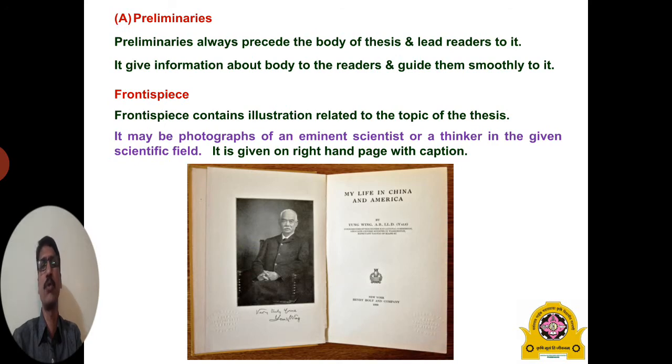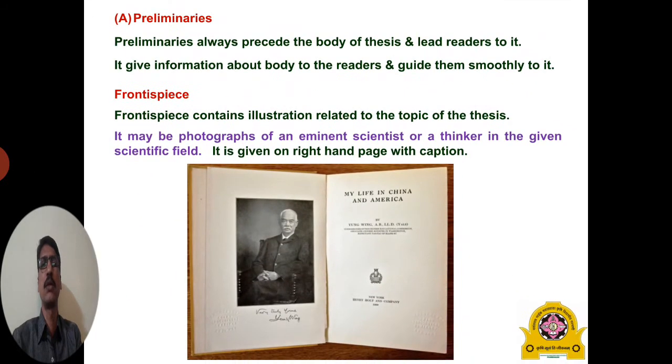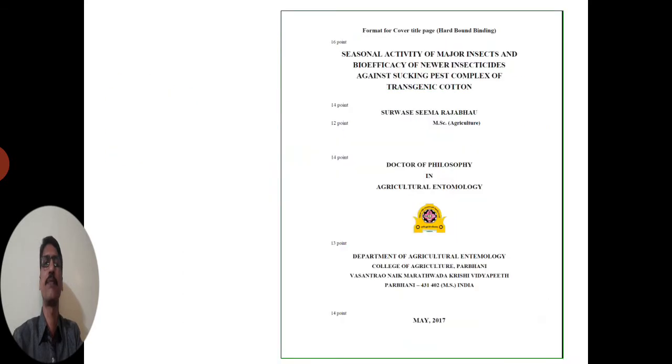Most of the time books use the frontispiece, but many dissertations or theses do not include it. Our university does not allow students to give the frontispiece in the thesis. But just for your information, frontispiece means an illustration related to the topic of the thesis, and it may be photographs of an eminent scientist or a thinker.